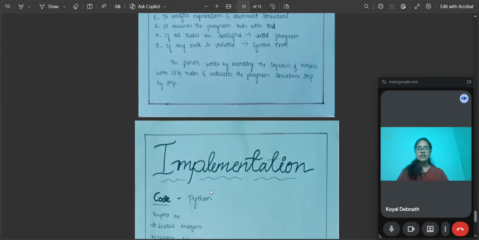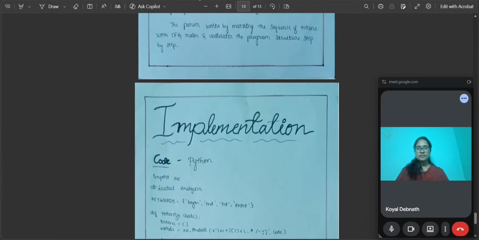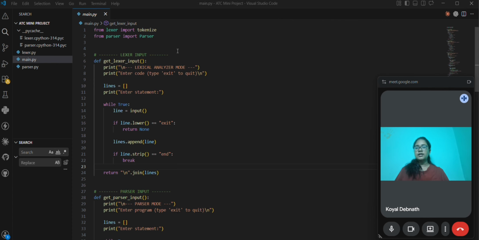So next one is the implementation. So let's just run the code for this. So here's the implementation part. Here's the code for the lexer and the parser. So here's the main.py. So let's run this.